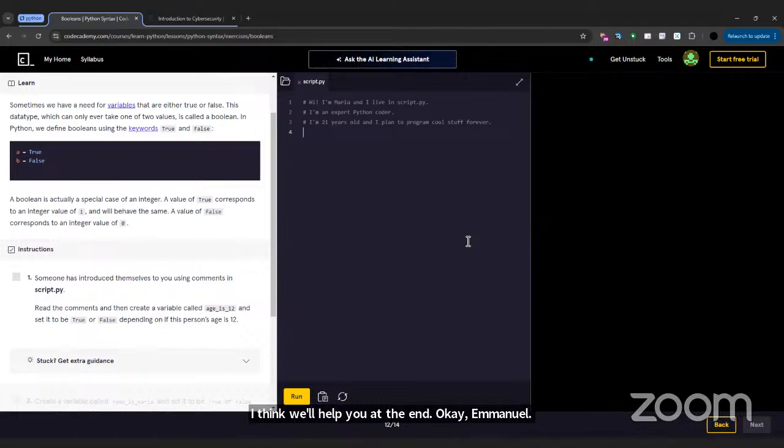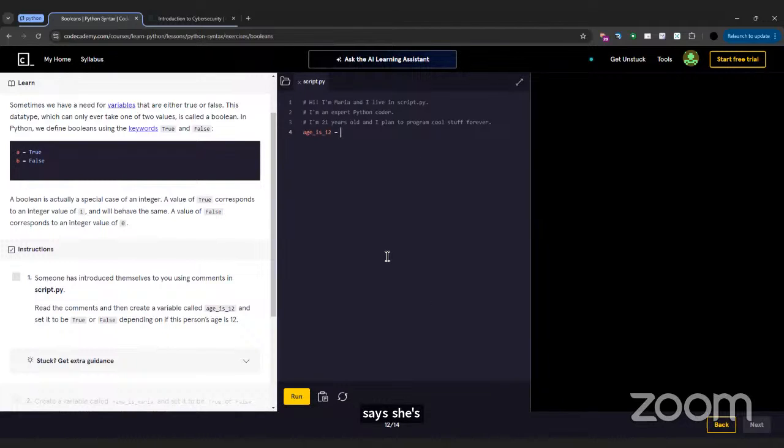Maybe you could do age underscore it is underscore 12 and set it to false. Why is it false? Can you explain? Jimmy, you want to help him? Yeah. So basically he set it to false because in the introduction part, it says she's 21.